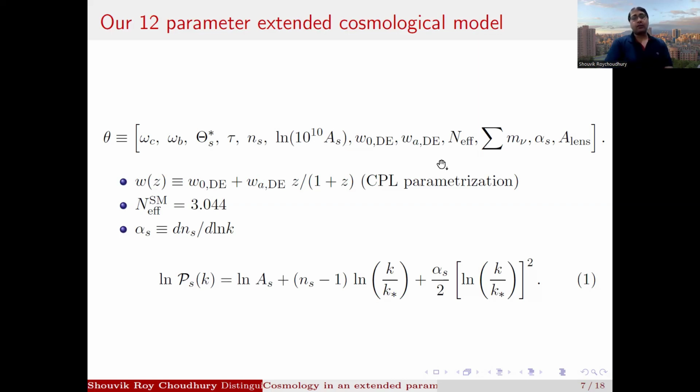And H0 is also correlated with w0, wa, and the sum of neutrino masses is also correlated with w0, wa, because these are all late universe phenomena. So varying the energy density of dark energy will change the gravitational potential in the late universe, and that is correlated with the sum of neutrino masses, because neutrinos also become non-relativistic in the late universe, and more neutrino mass will suppress the matter power spectrum, and that causes lower lensing of CMB photons, and that is why this A_Lens parameter is correlated with the sum of neutrino masses.